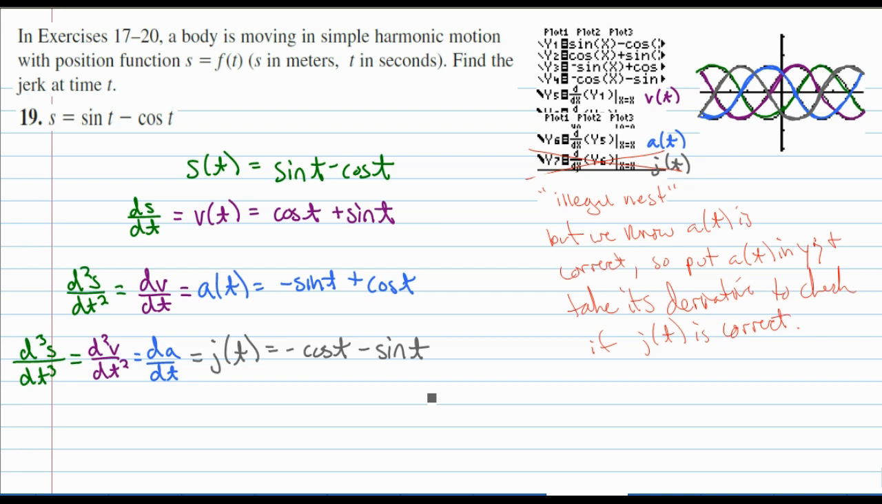Now to test those, I put all 4 of them in my calculator, and then I told the calculator to take the derivative of the first one 3 different times. By the time I got to the jerk derivative, it didn't like taking the derivative of a derivative of a derivative, so I just told it to take the derivative of what I knew was right. I knew y3 was right by my graph, so I told it to take the derivative of that.